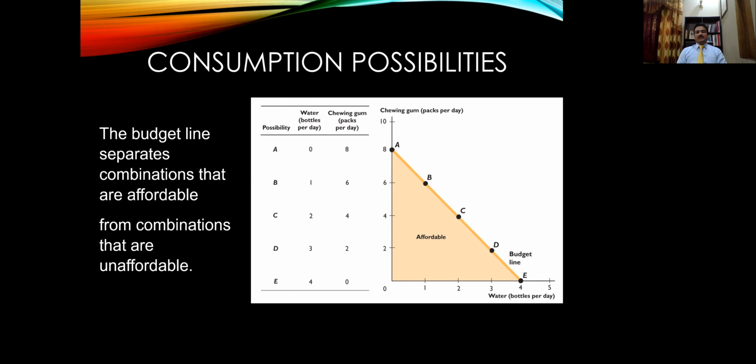It separates the two types of combinations of consumption choices which are available to Mr. John. For instance, the shaded area under the curve, all the points below the curve or on the curve, are affordable to Mr. John, that he can consume. And all the points beyond this budget line are unaffordable for Mr. John.